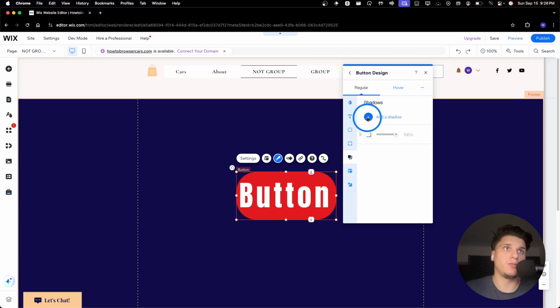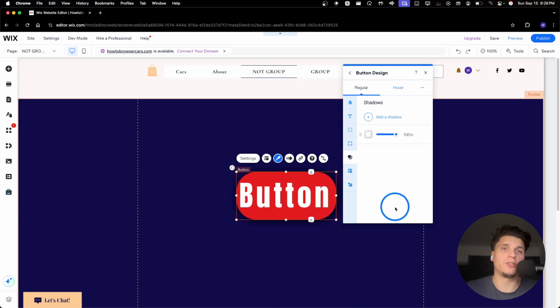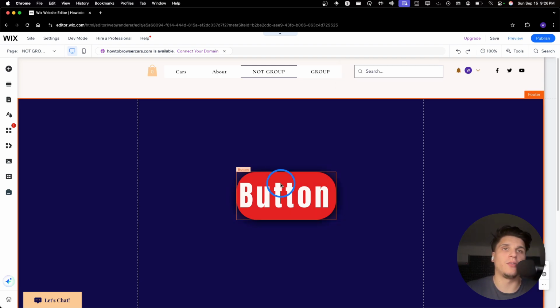Okay, now shadow. We're going to click here and change it. We can increase the blur and the style, a little bit of shadow. And you can also click on layout here and move this, change it the way you like.